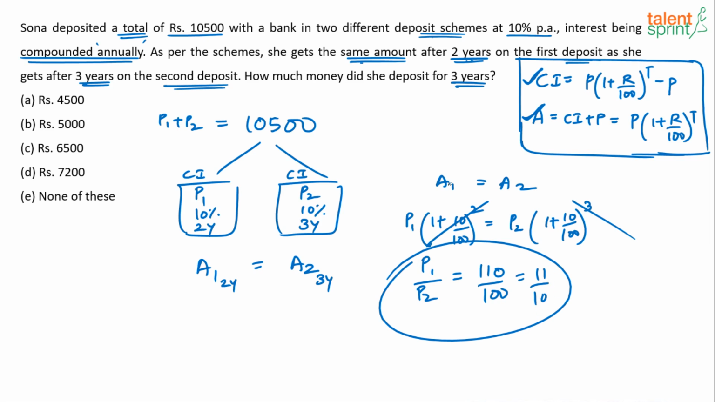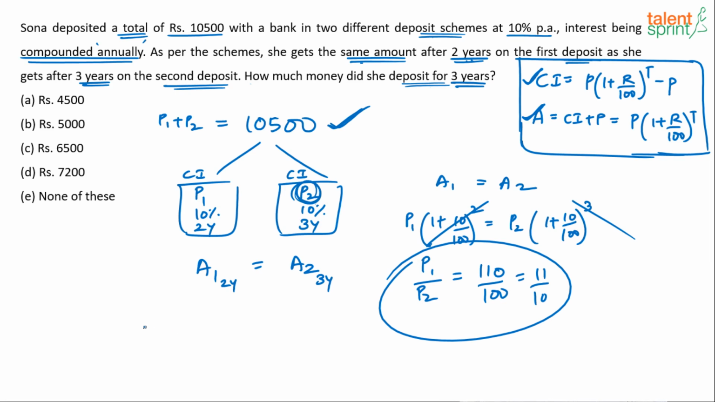I know the ratio. I also know the total amount. Can I get the individual values now? Yes. Now it becomes a ratio and proportion question. P1 is to P2 is 11 is to 10. What is P2 is the question. How much money did she deposit for 3 years? 3 years scheme is the P2 value. 3 years is P2, right?